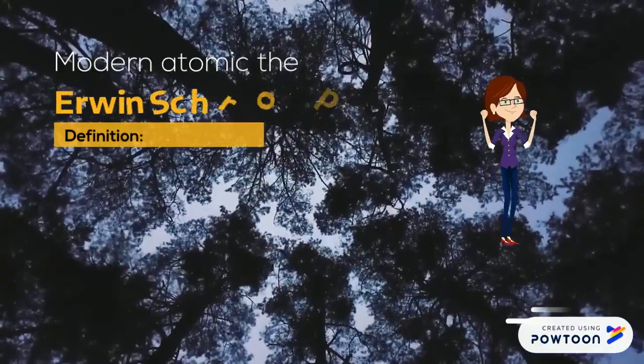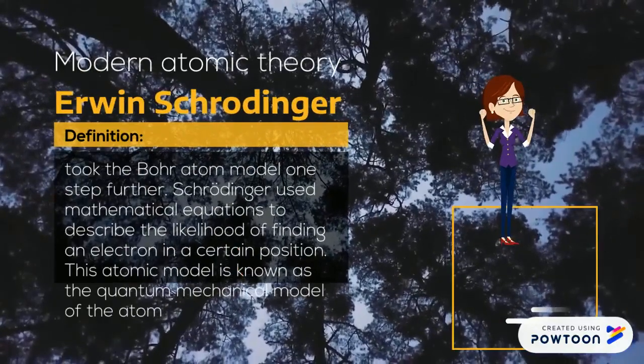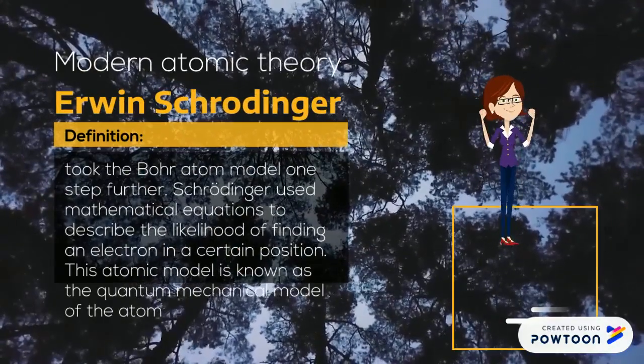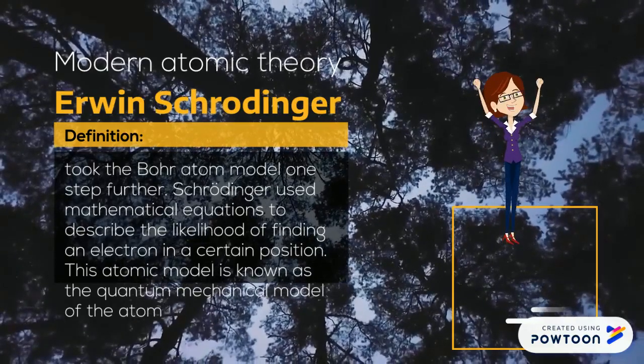Erwin Schrödinger took the Bohr atom model one step further. Schrödinger used a mathematical equation to describe the likelihood of finding an electron in a certain position. The atomic model is known as the quantum mechanical model of the atom.